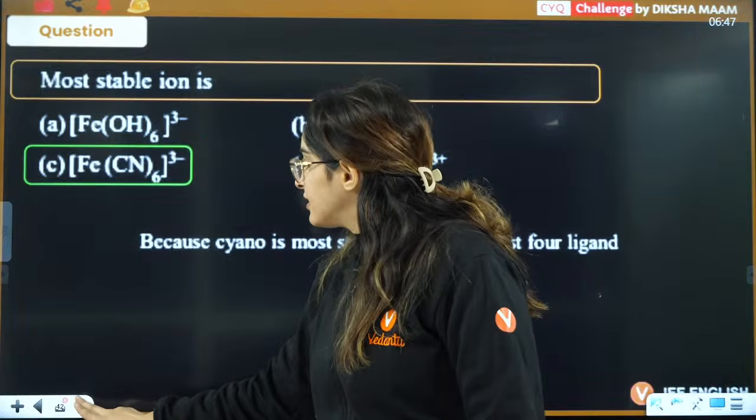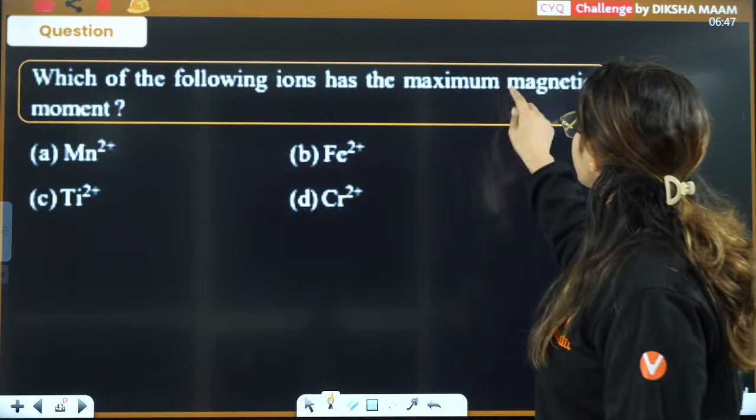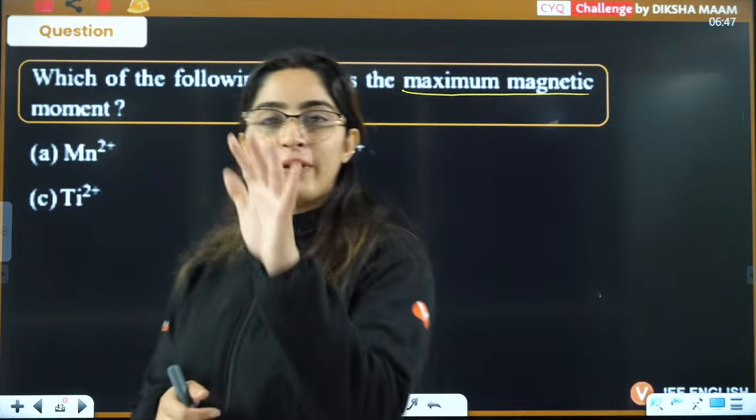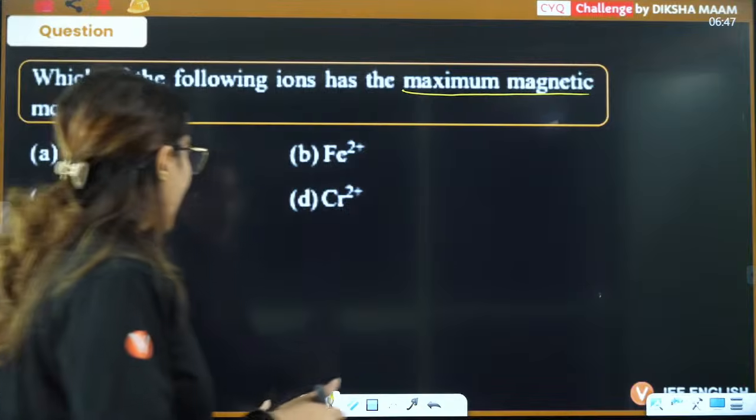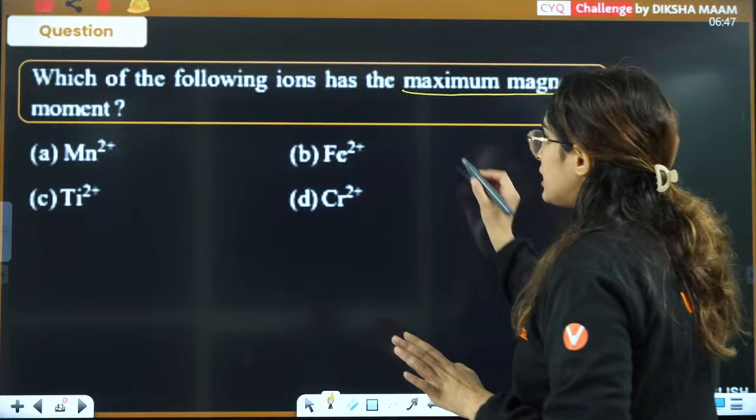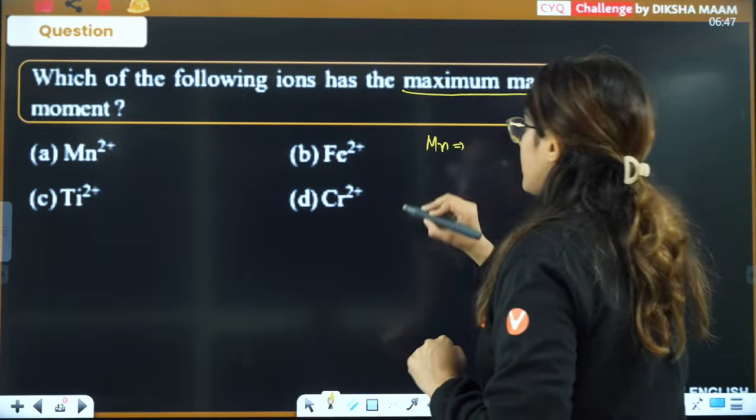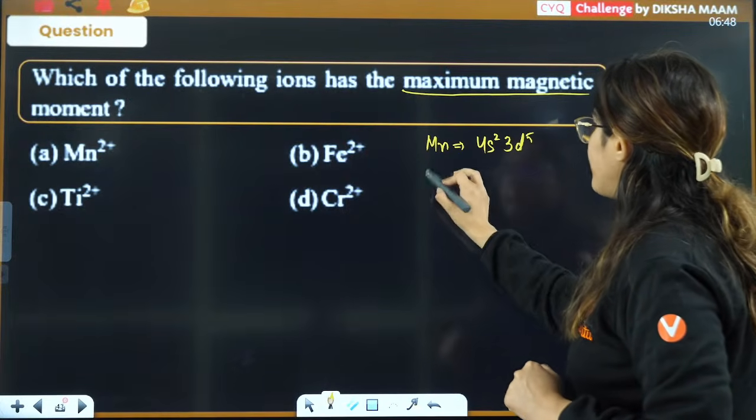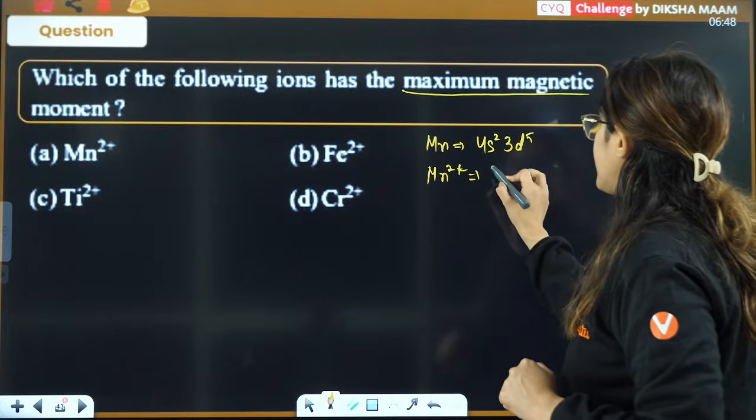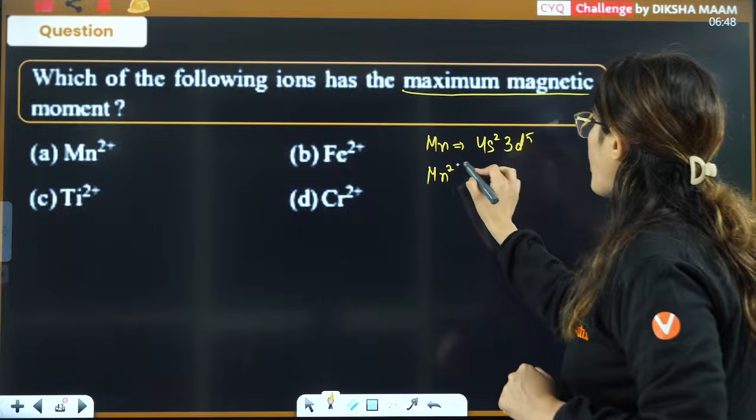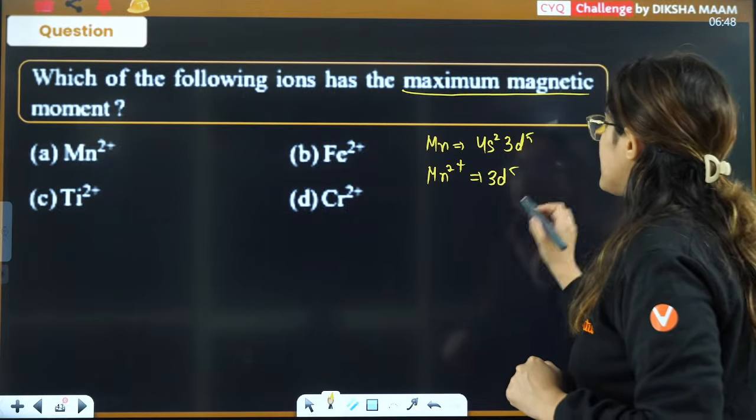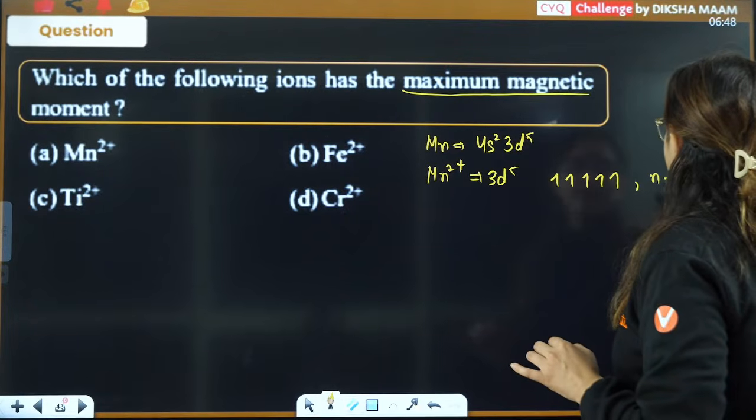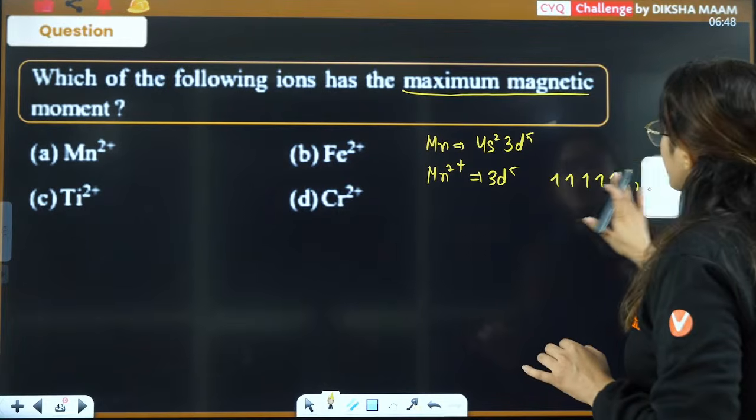So, which of the following ions has maximum magnetic moment? Magnetic moment. How do you answer magnetic moment? Let's see. If you see which of the following has maximum magnetic moment, so I'll just define it. Firstly, manganese. Manganese, the electronic configuration is 4s2 3d5, and Mn2+ is nothing but 3d5. Now here in this case it will have 5 unpaired electrons, so n is 5, that is mu is equal to 5.9. So you just remember this is BM.